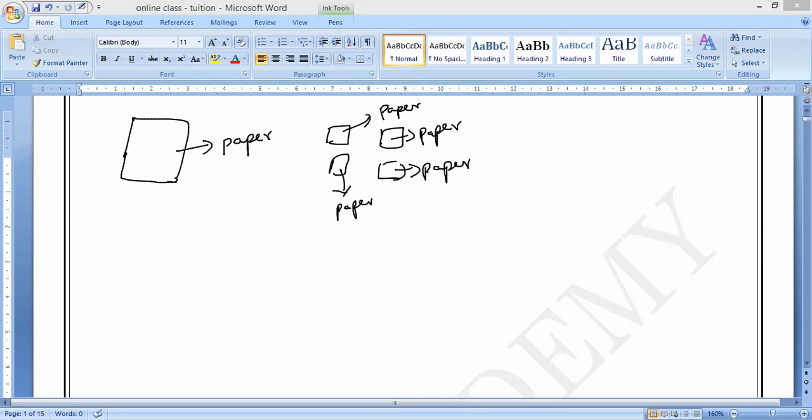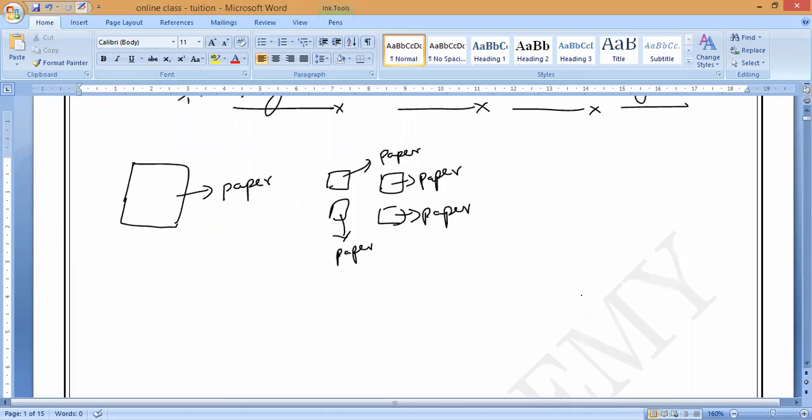So on the basis of whether new substances form or not, we can classify all the changes into 2 groups: physical changes and chemical changes. Do you understand, guys?